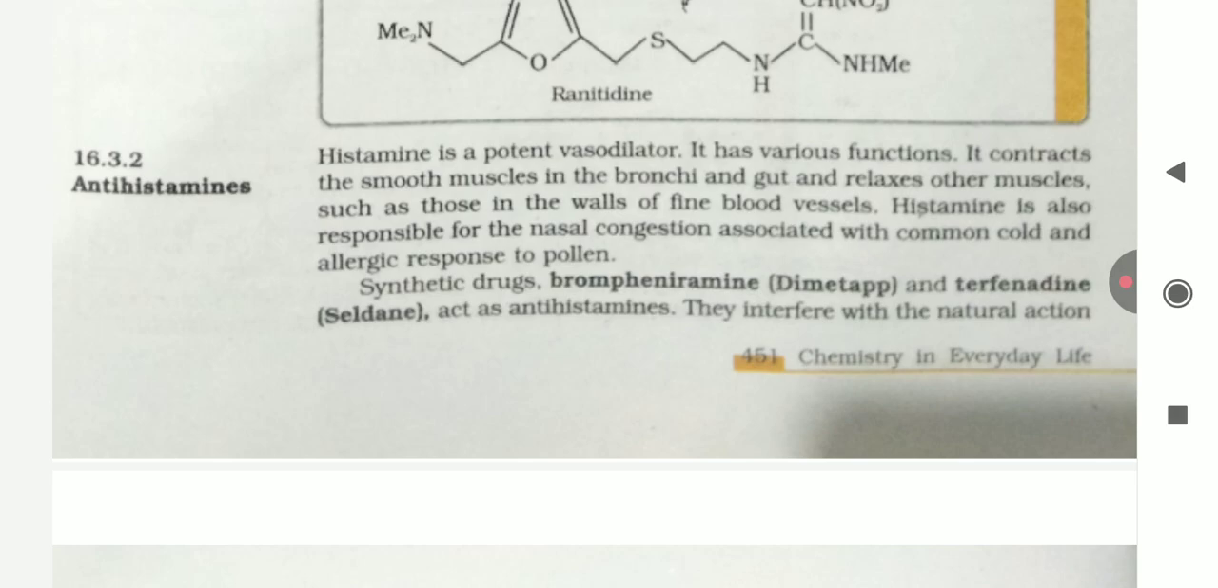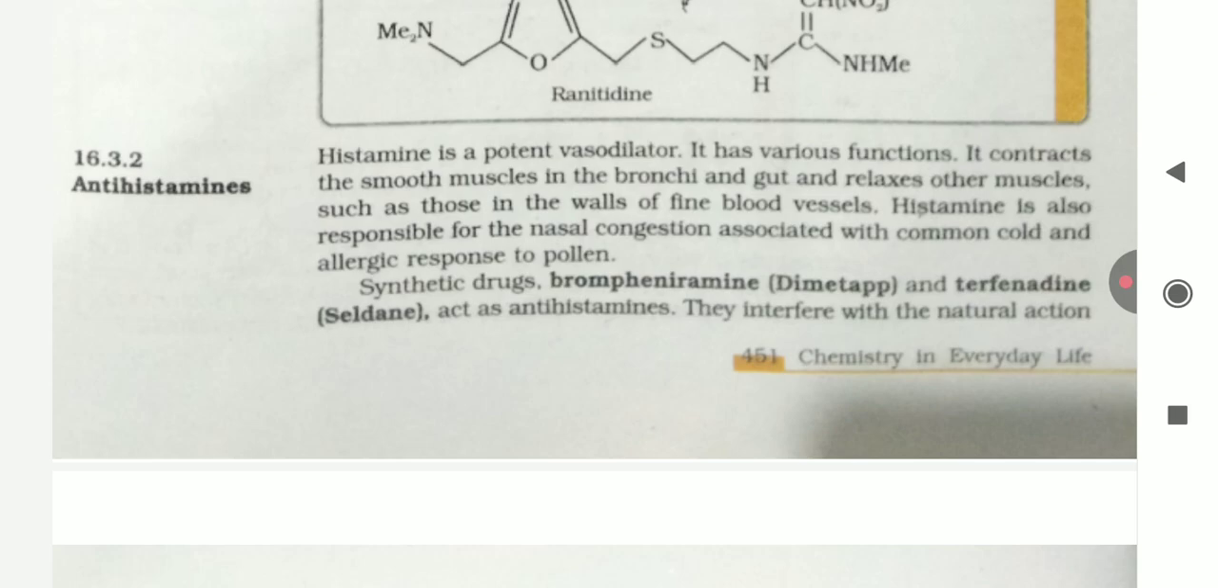Antihistamine. Histamine is a potent vasodilator. It has various functions. It contracts the smooth muscle in the bronchi and gut and relaxes other muscles, such as those in the wall of fine blood vessels. Histamine is also responsible for the nasal congestion associated with common cold and allergic response to pollen.